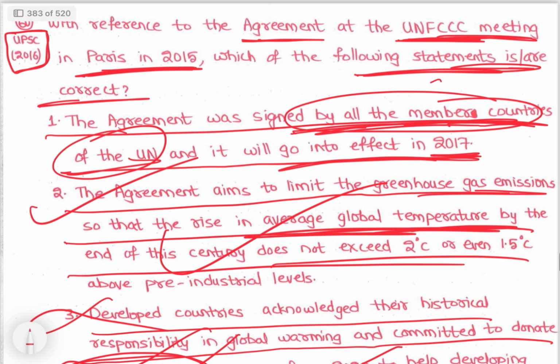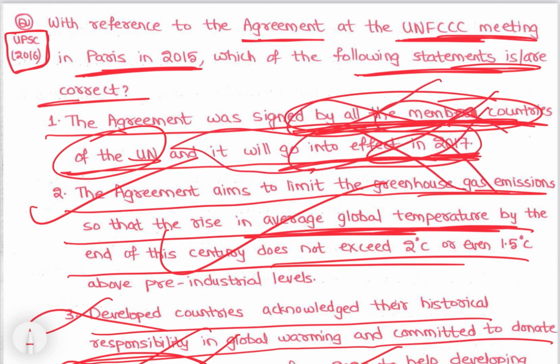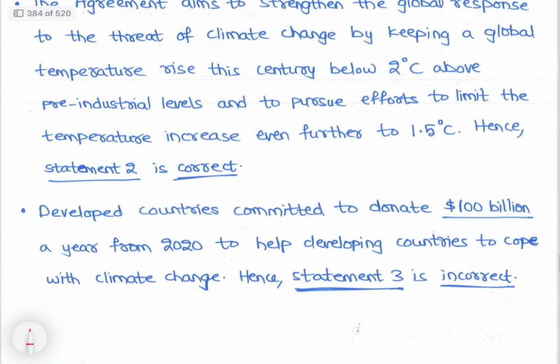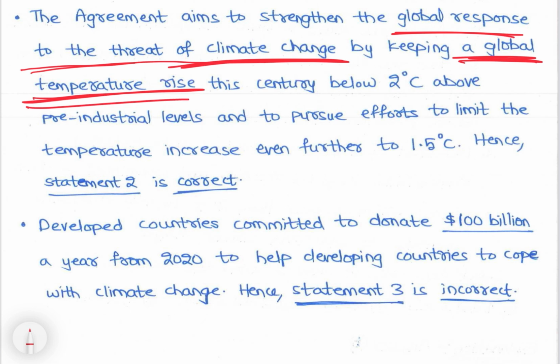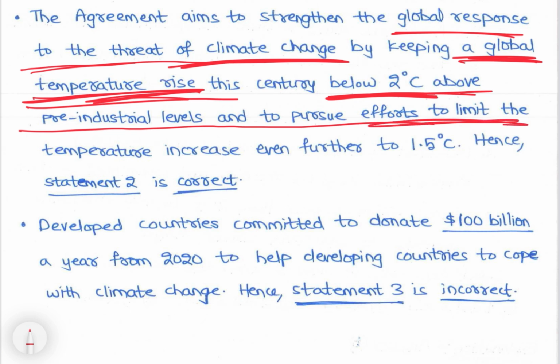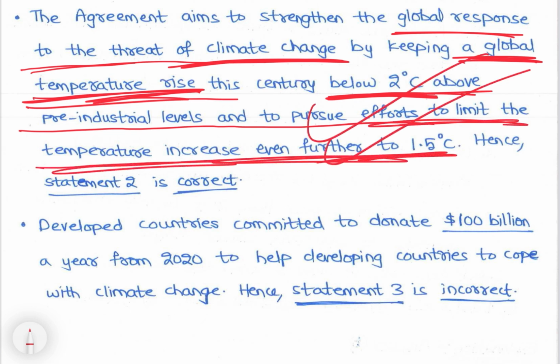So the agreement was signed by all members of UN countries? No. And it will go into effect? No, it had already gone into effect in 2016. Then the agreement aims to strengthen the global response to the threat of climate change by keeping the global temperature rise this century below 2 degrees Celsius above pre-industrial levels, and to pursue efforts to limit the temperature increase even further to 1.5 degrees Celsius. Hence, statement 2 is correct.